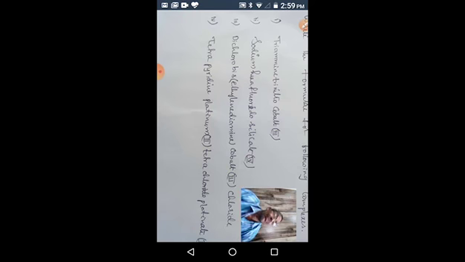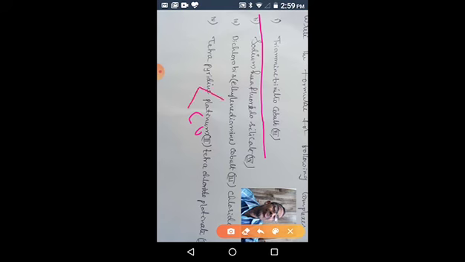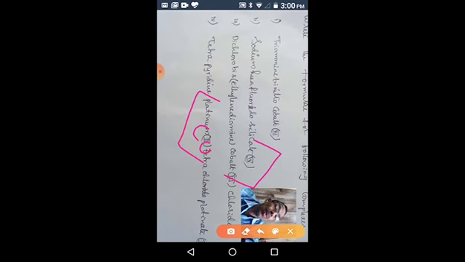You see, the name of the compound is triamminetrinitrocobalt(III). So from the name, it is a cobalt complex. First write the cobalt in square brackets. Write the cobalt, capital C, small o. Okay, this is cobalt. Then what ligands are there?